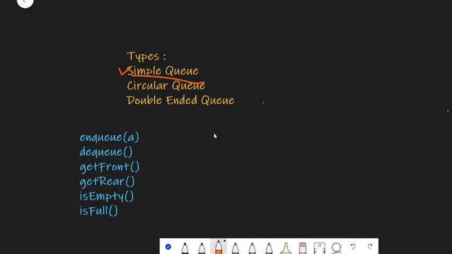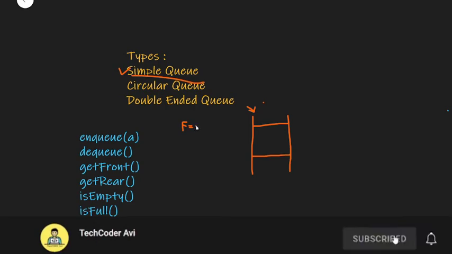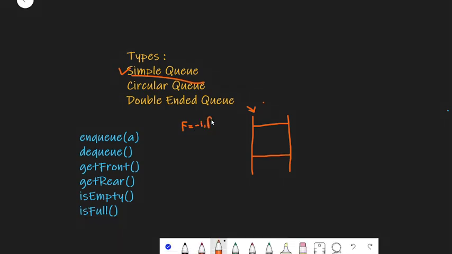So at first let's take a queue, okay? Now the size of the queue is 3. In a queue there are 2 fields, one is the front and one is the rear, okay? So let's consider this to be the front and this to be the rear end. Currently our front, that is F, is initialized to -1, let's say, and our rear is also -1, okay? So these are the values of rear and front.